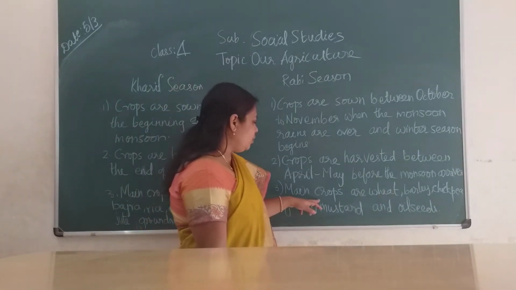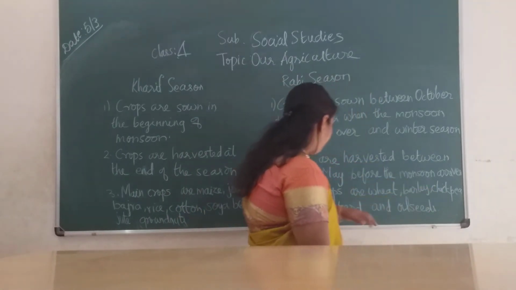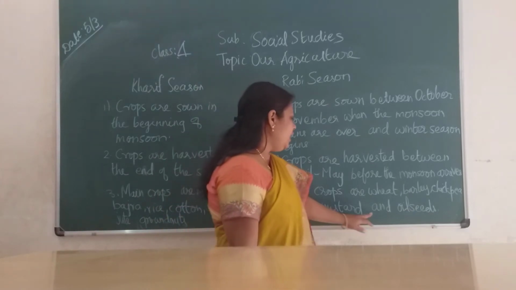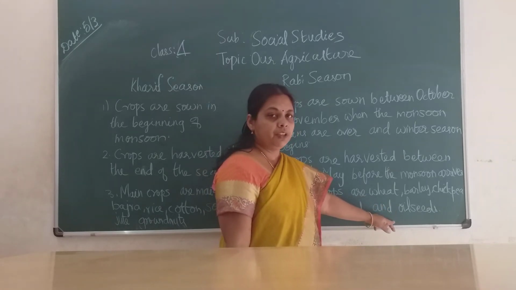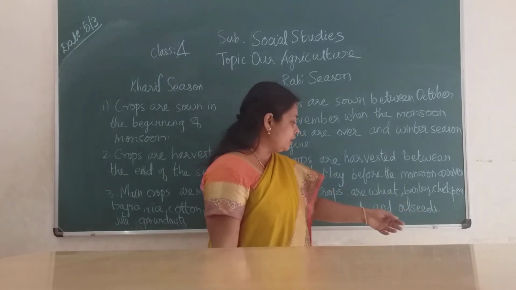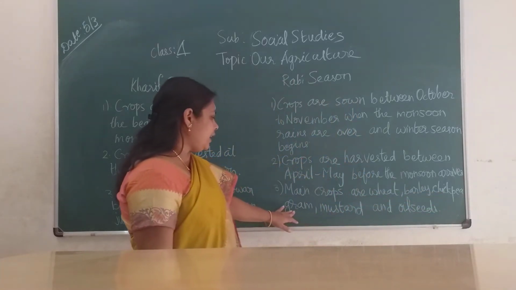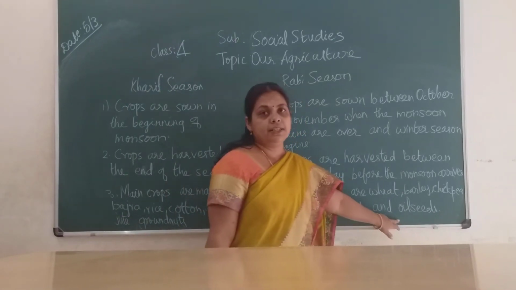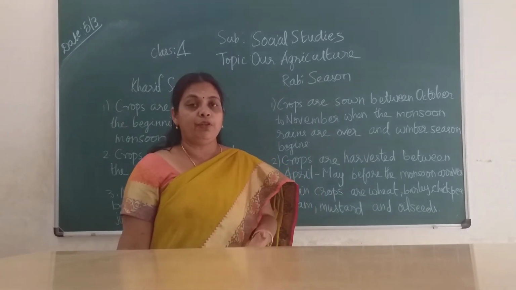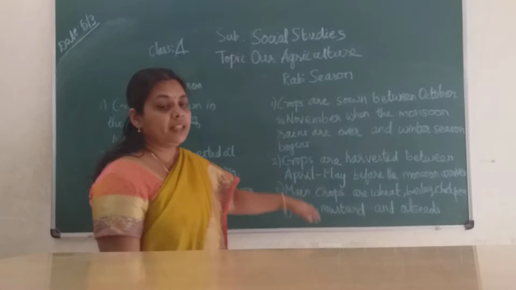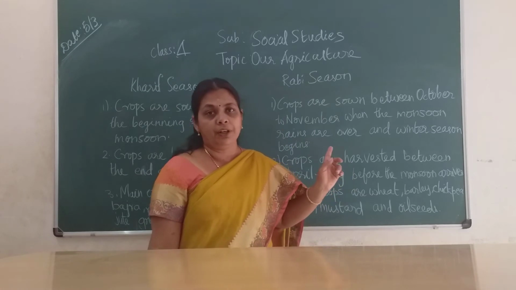The crops grown during the Rabi season are wheat, barley, chickpea, gram, mustard and oil seeds. You could have learned about oil seeds in the previous class, children. Once again I repeat, wheat, barley, chickpea, gram, mustard and oil seeds. You have to think, children, how farmers are working hard to provide us with food. So these are the main differences between Kharif and Rabi season, children. This is an important question.